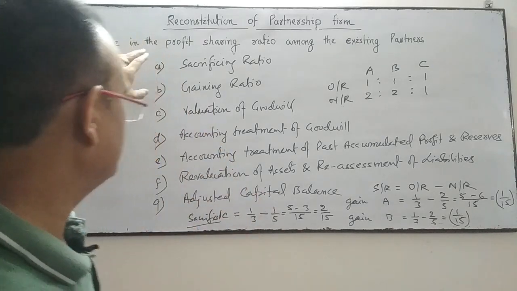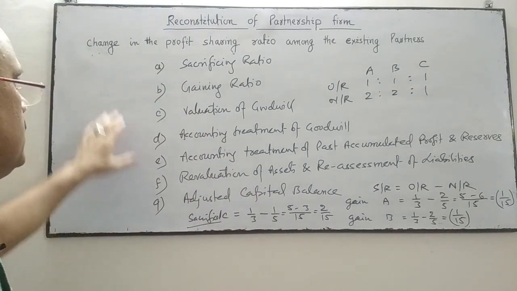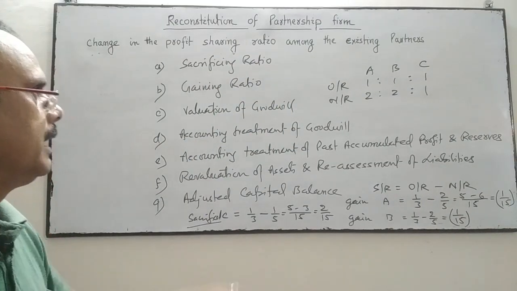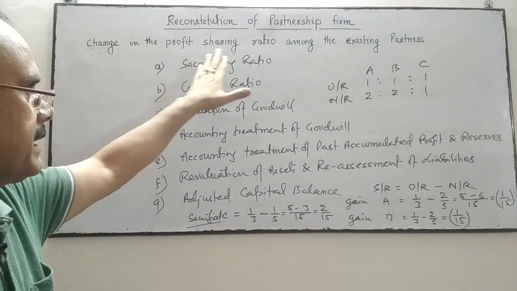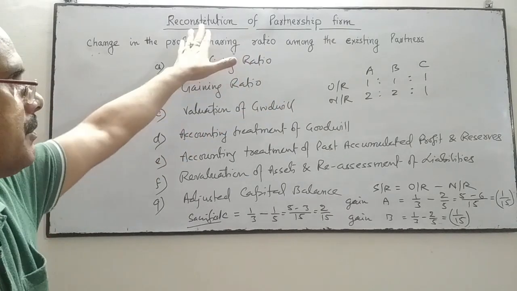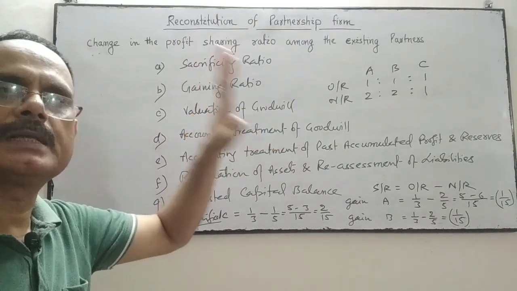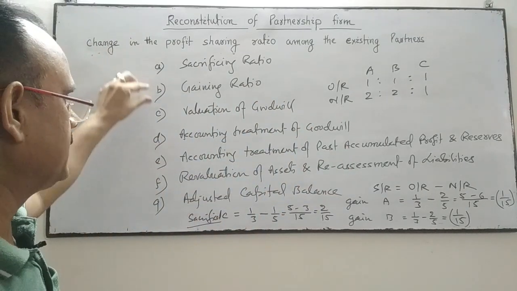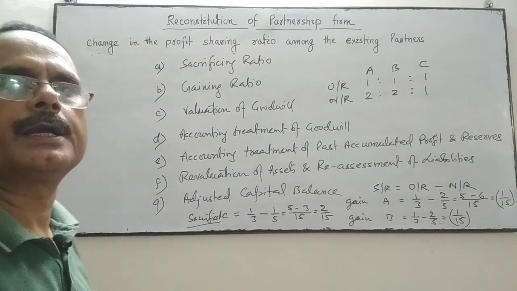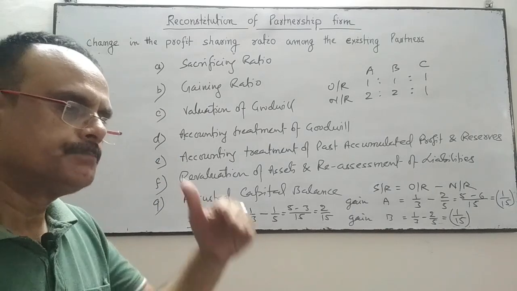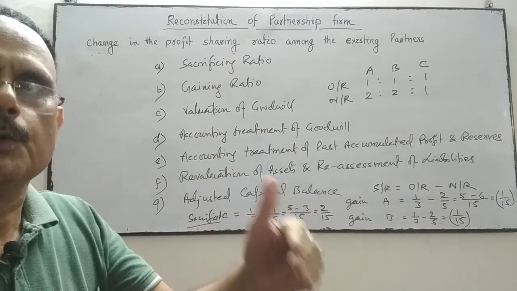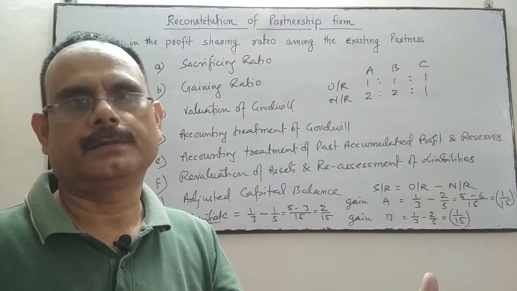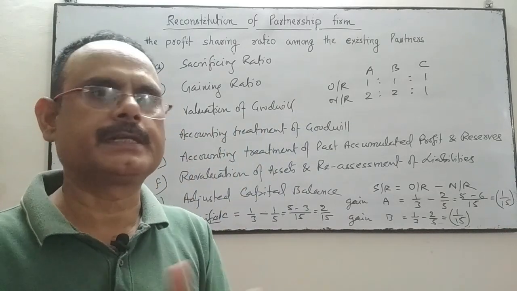So this process will be followed when there is a change in the profit sharing ratio between the existing partners. When the profit sharing ratio is changed, it means the firm is going to reconstitute once again, and on the date of reconstitution we will find out these things and do the accounting treatment of these things, so that the partner who has sacrificed will be compensated by the partners who have gained after the change in profit sharing ratio.